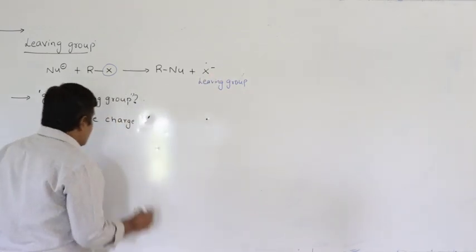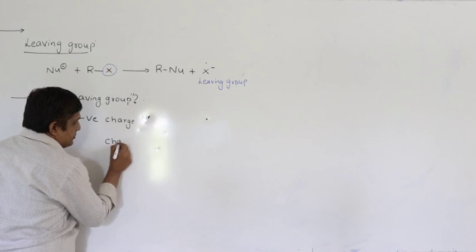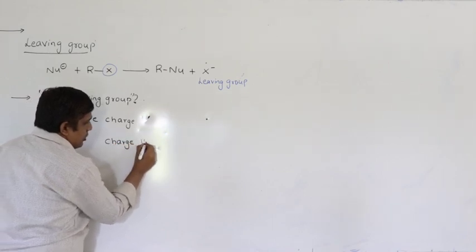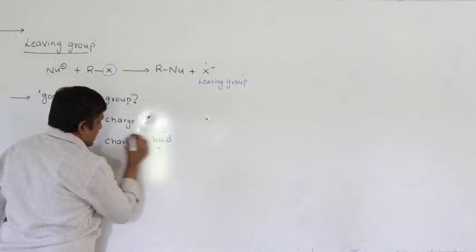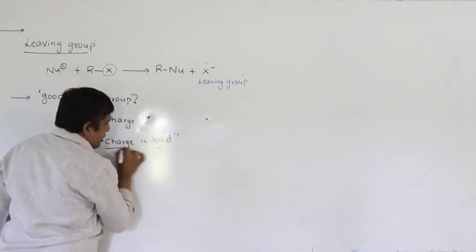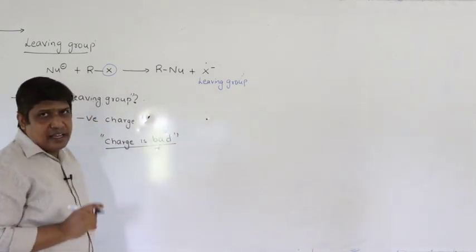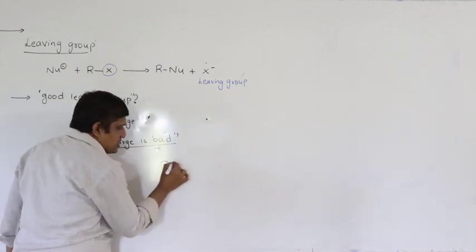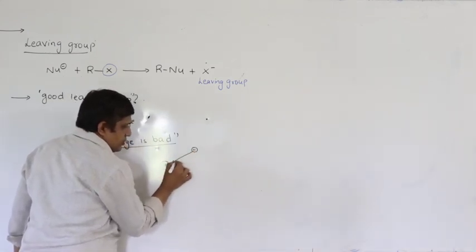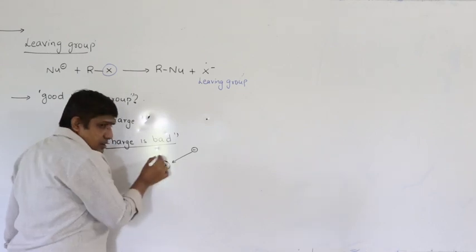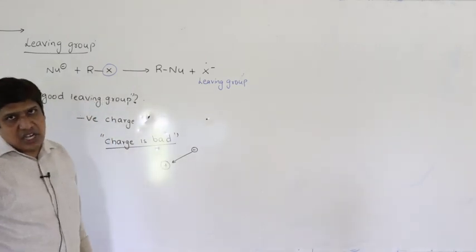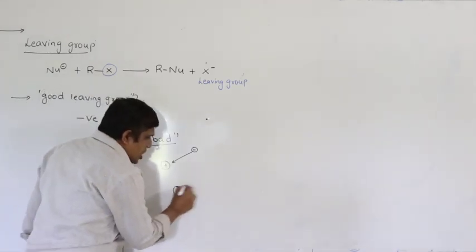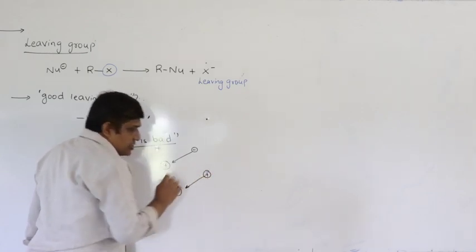But charge is bad. Any charge, whether it is positive charge or negative charge, it doesn't matter, charge is bad. Why? Because if I have a positive charge, it will try to attract negative charge, thereby it tries to neutralize the charge. If I have a negative charge, it will try to attract positive charge.